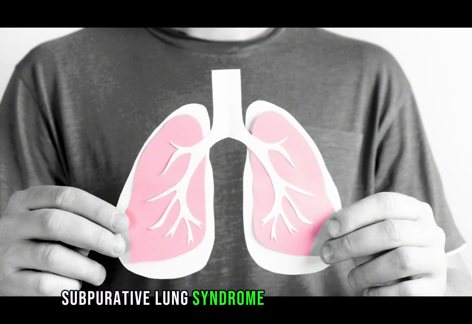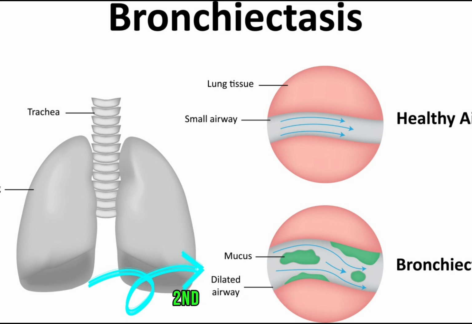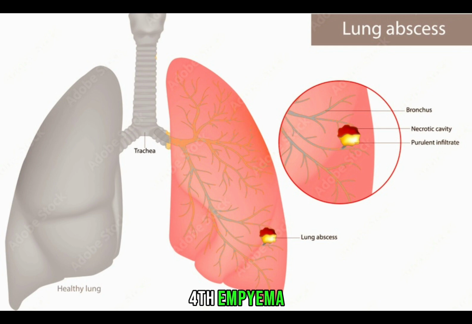Suppurative lung syndrome includes 4 diseases. First, bronchiectasis. Second, lung abscess. Third, infected cystic lung. Fourth, empyema.